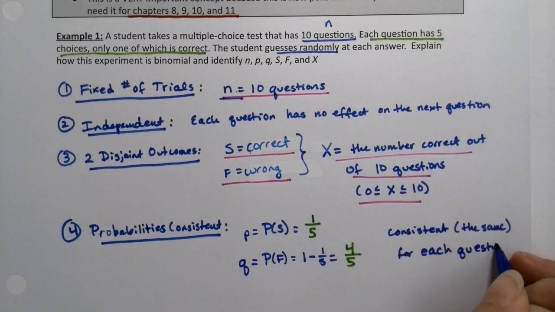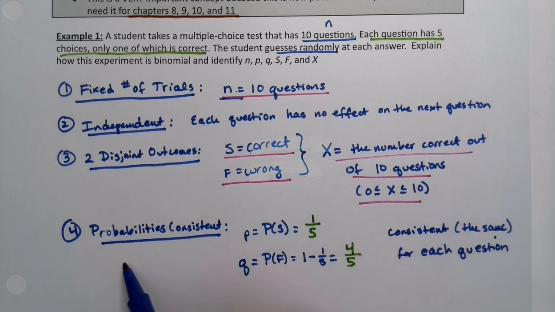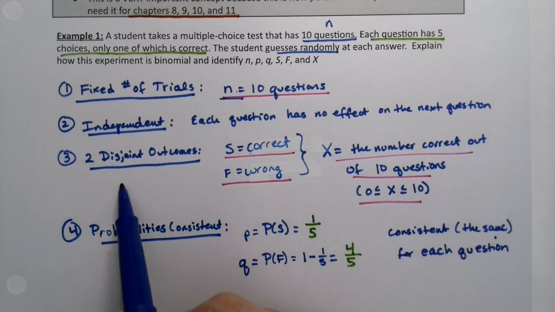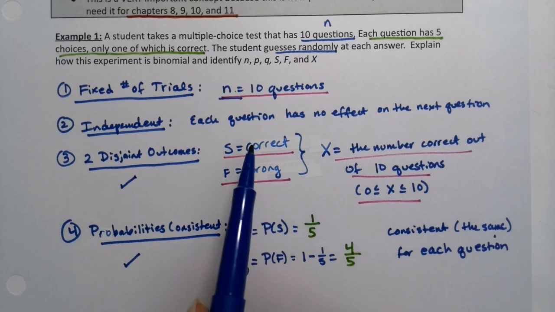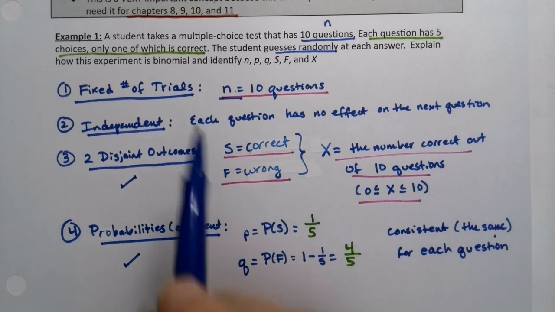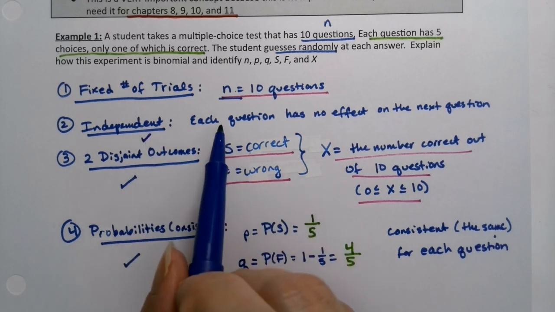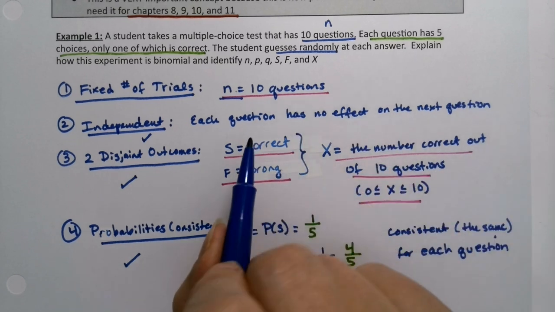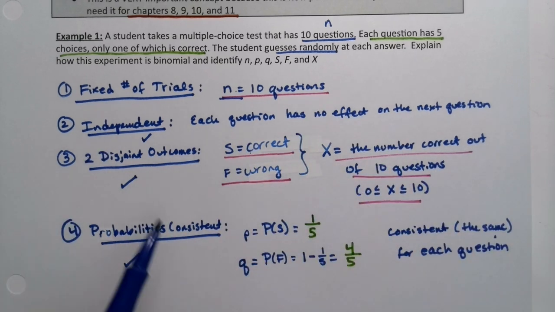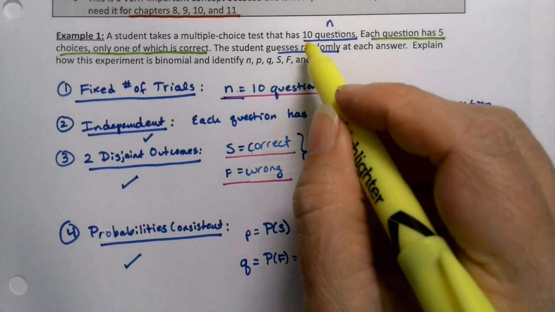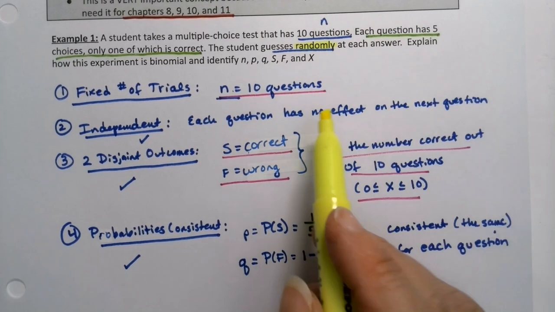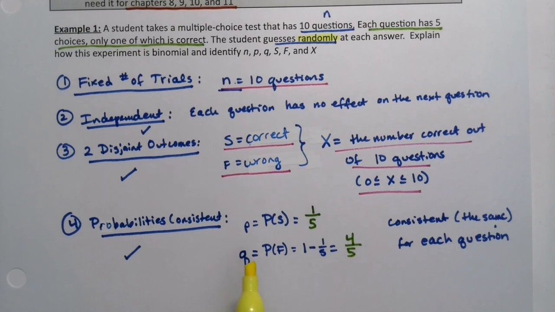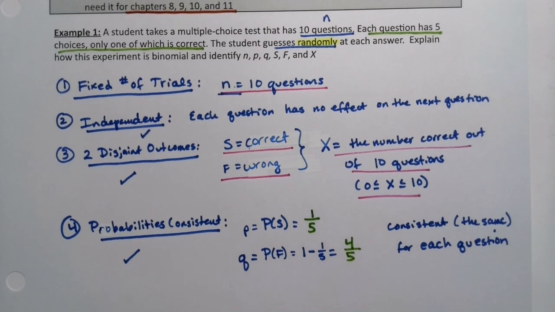And so we have all the criteria. Its probabilities of success and failure are consistent. There's only 2 disjoint outcomes, success and failure, which are correct and wrong. Every choice is independent, and that's because the student is randomly guessing, right? A lot of this is based on the fact that the student is randomly guessing. That's important for most of this, right? Because they're randomly guessing, everything's independent of each other, and the probabilities are consistent because they have no idea what they're guessing, right?